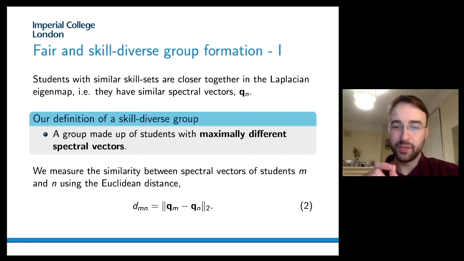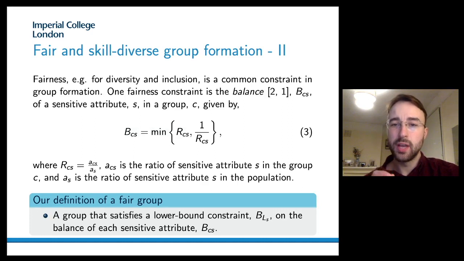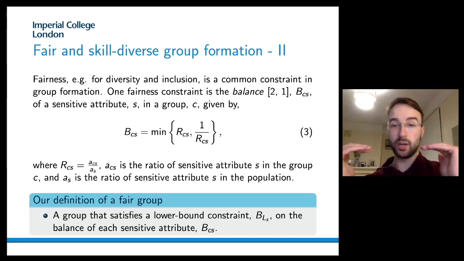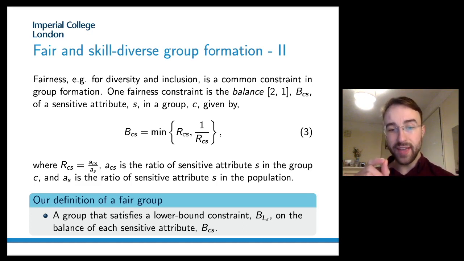In order to do this, we need to measure the similarity between the spectral vectors of each student. We can do this using the Euclidean distance, which we compute using equation 2. In this work, we've chosen to measure fairness using the balance of a sensitive attribute. The balance essentially compares the ratio of a sensitive attribute in a given group to that of the population. A balance of 1 means that there is total equality between the population and the group. A balance of 0 means total disparity. So our definition of a fair group is a group that satisfies a constraint on the balance for each sensitive attribute.